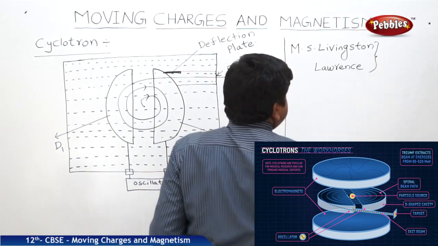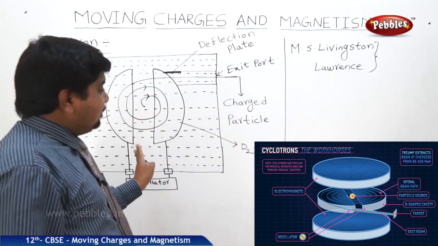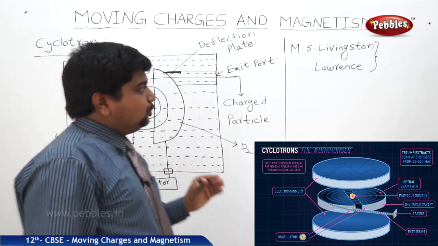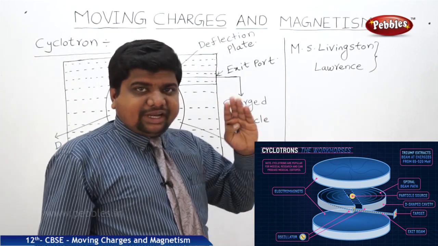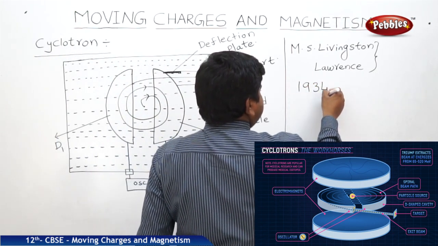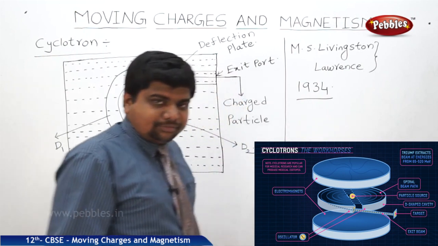They both did some investigations on nuclear structure, and they used the cyclotron structure to investigate the nuclear structure of an atom. These experiments were done by them in the year 1934.